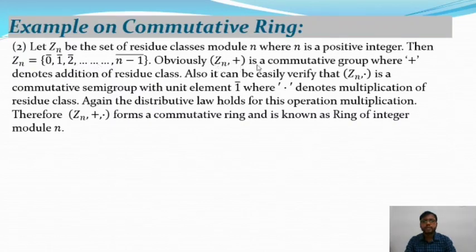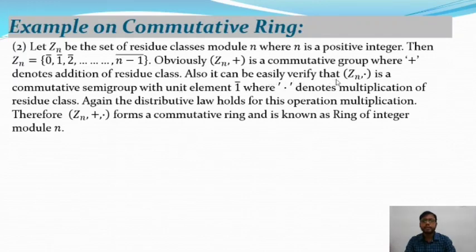Obviously (Zn, plus) is a commutative group, where plus denotes the addition of residue classes. It satisfies the closure property, associative property, identity property, inverse property, as well as it is commutative. So (Zn, plus) is a commutative group with respect to the operation plus.